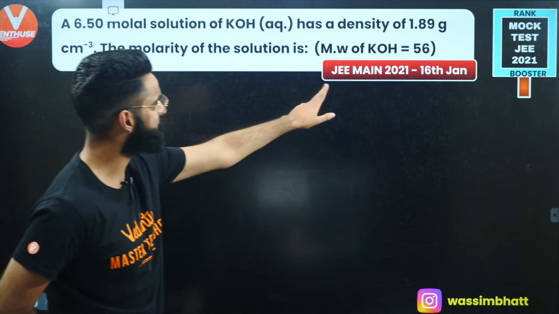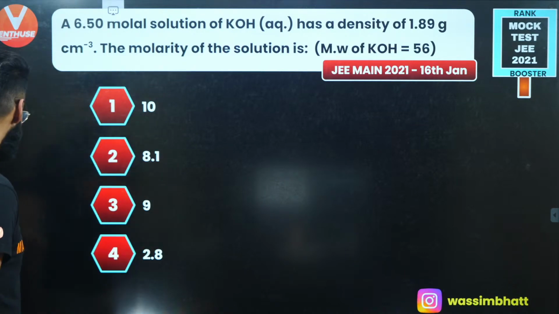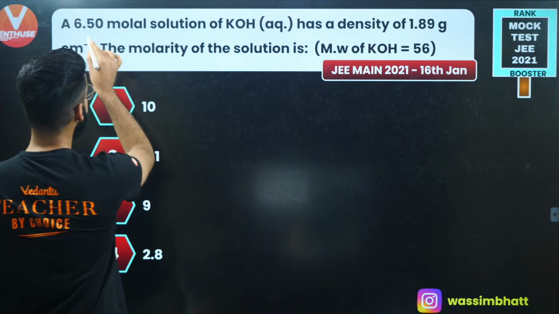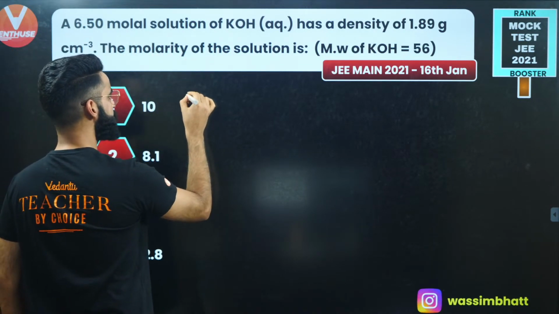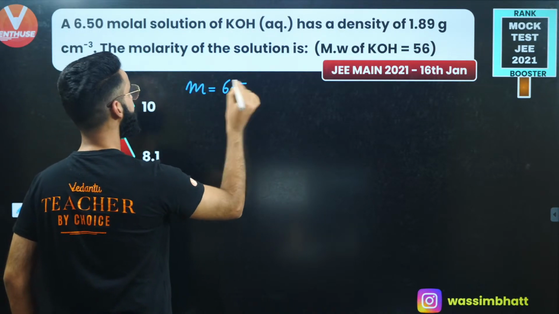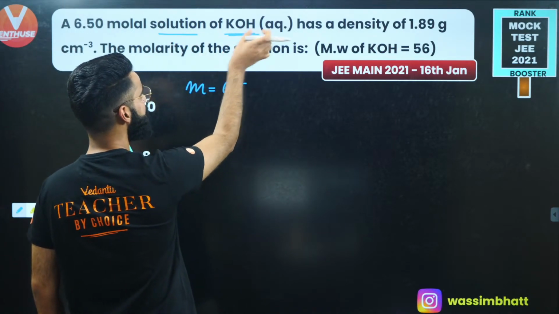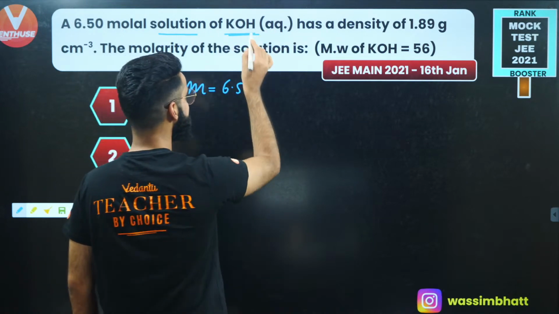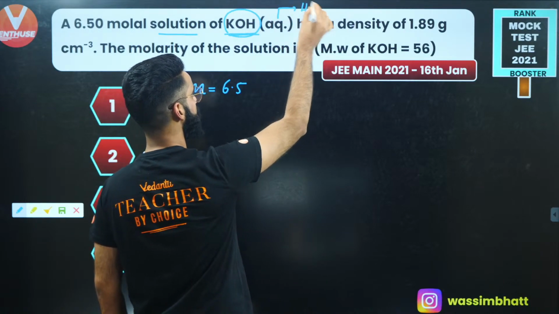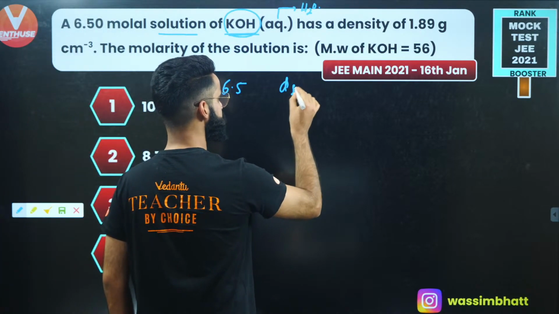The question was asked in JEE Mains 2021, 16th January attempt, okay? That means this year, 16th Jan, it was asked, right? See, guys, what the question says. A 6.50 molal solution. So we are given a solution whose molality is 6.5. This solution contains KOH as the solute. We are given an aqueous KOH solution. Aqueous KOH solution means the solute I'm using is KOH and the solvent is simply water, because I'm using aqueous over here. It has a density of 1.89 grams per centimeter cube. So the density of the solution is also given to us.